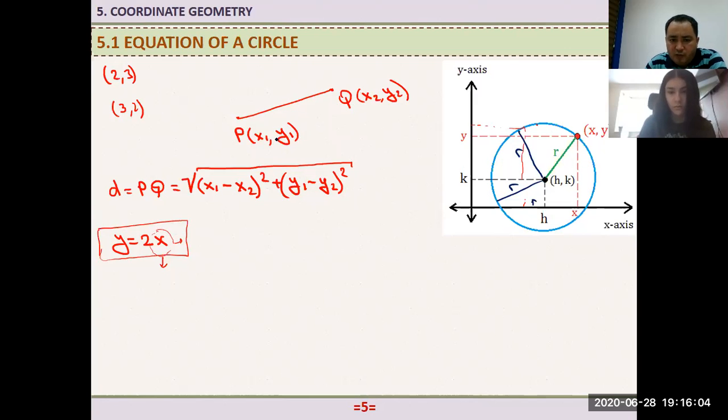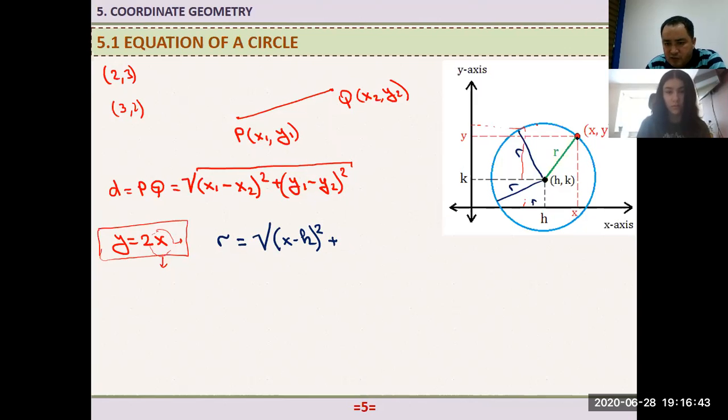If I use this formula, what do we have here? Here we have this r, that distance here is r, is equal to the square root of, and here we have x sub 1 minus x sub 2, the difference of the x coordinates. What are the x coordinates here? Here we have x. The x coordinate of this point is h. So the difference is x minus h, and we have a square, so put the square here. Plus, now the square of the difference of the y coordinates.